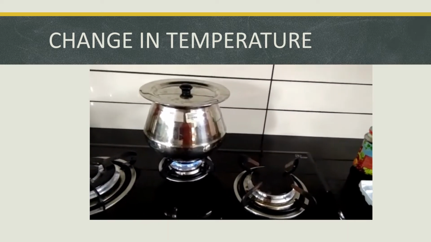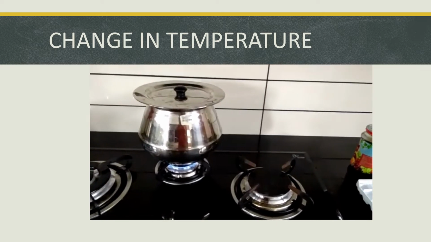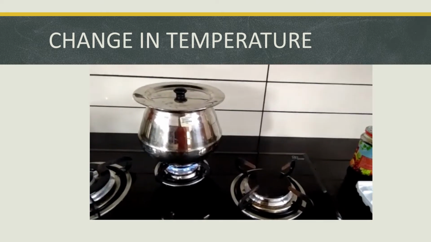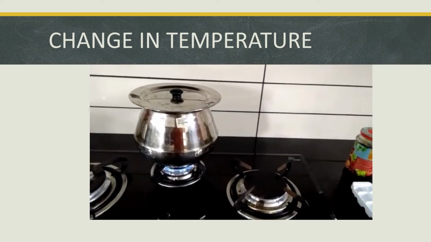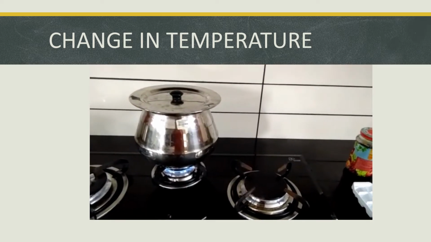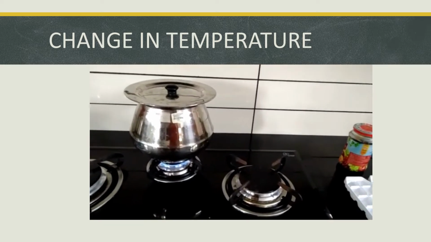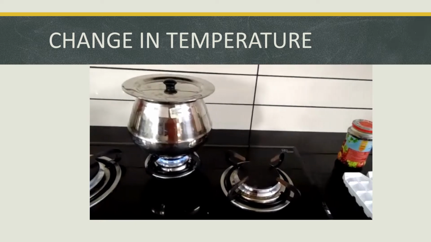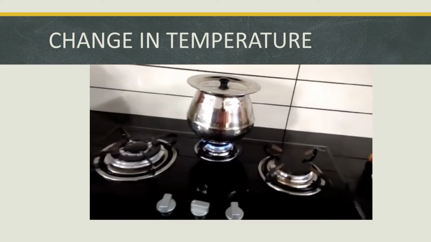We learned that heat is a form of energy. A body obtains heat energy when its particles start moving, due to the vibration or movement of particles. We also learned that temperature is an indicator of heat. Today our topic is: what are the effects of heat? Let us see.